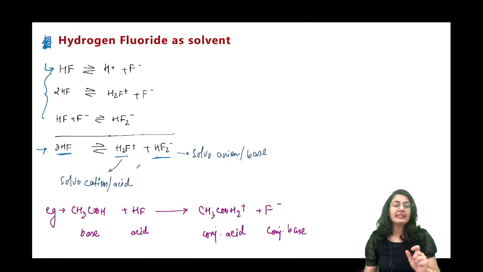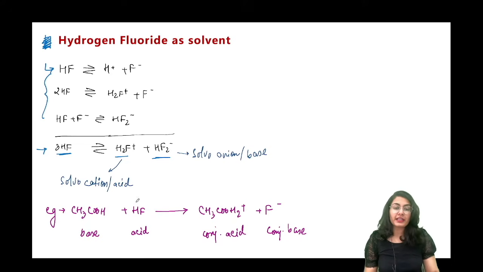तो अब क्या होता है guys, any external molecule which is dissolved in the hydrogen fluoride solvent, if it is generating this solvocation, it will be termed as acid, और अगर वो base ये बनाता है solvoanion, it will be termed as a base. So let's see the example.